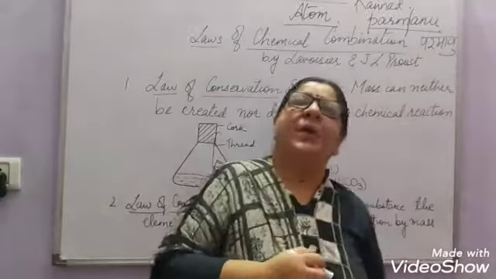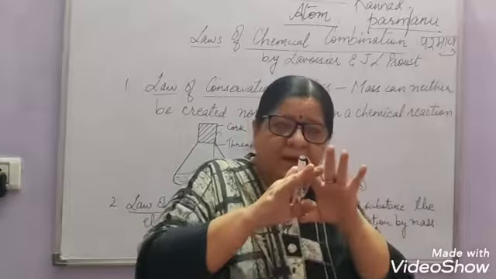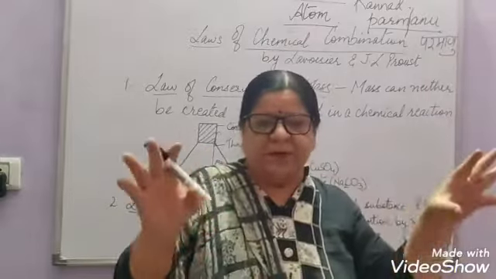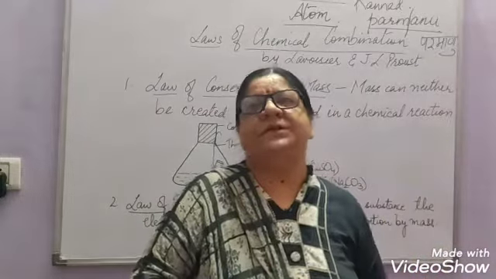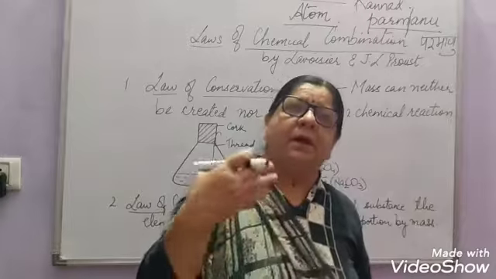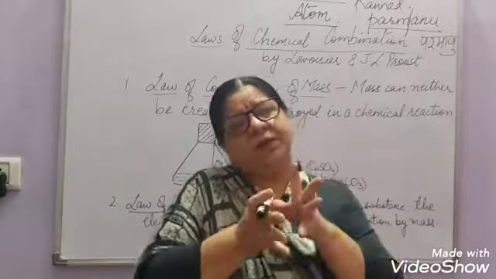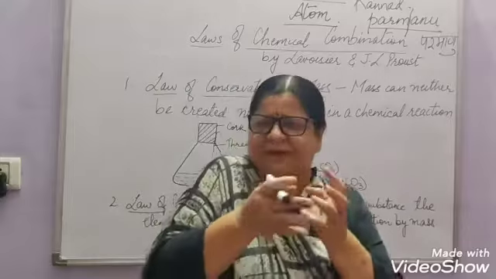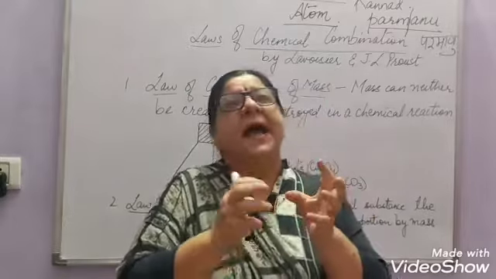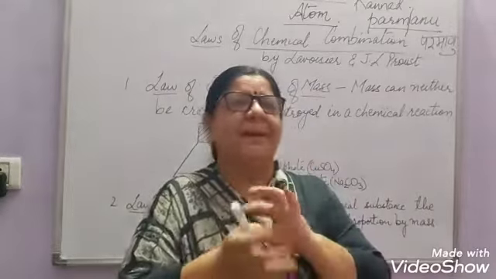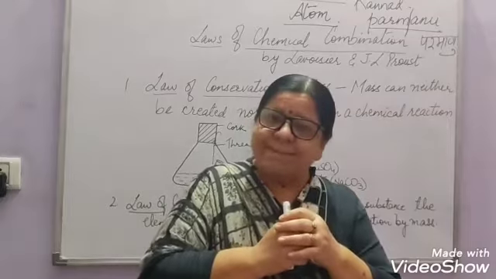Then after that, when it was known that this smallest particle, the atom, cannot be further subdivided, other scientists kept on working on it, and slowly they came to know, when elements were discovered, that when elements combine together, they form compounds.